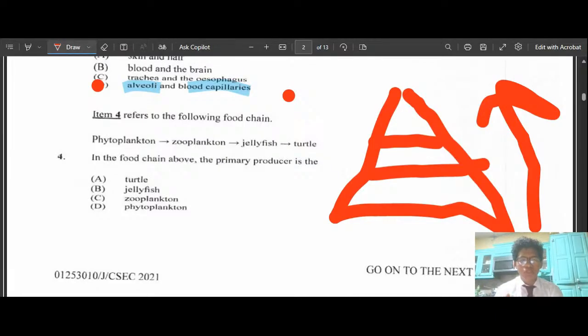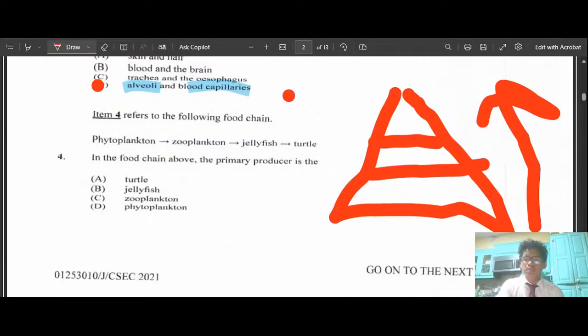So the primary producer is the plant, or the thing that starts off the food chain process, which has the highest concentration of energy. As that energy goes up, it actually decreases. So if we start off with the phytoplankton at the bottom, and if you could see, the bottom of it takes up the largest sphere.